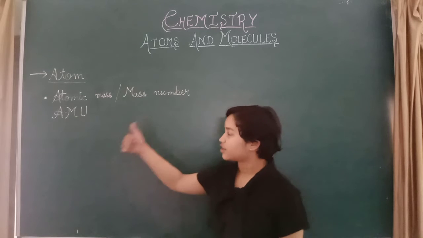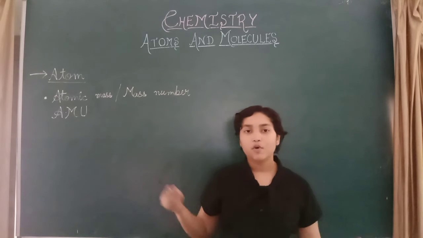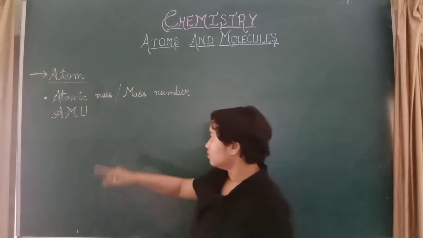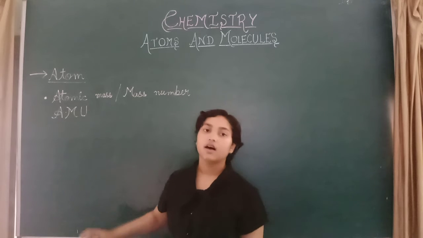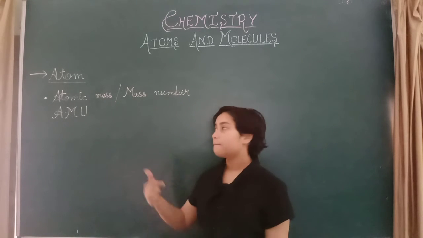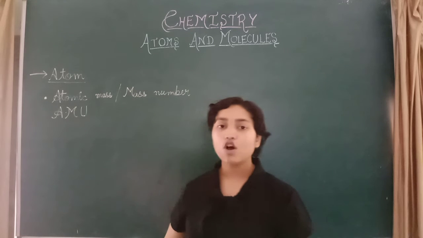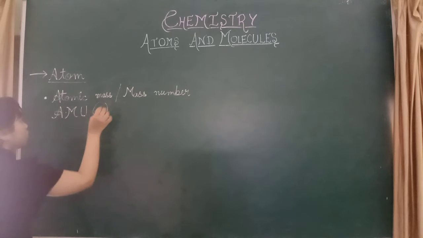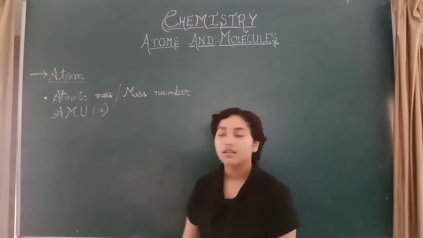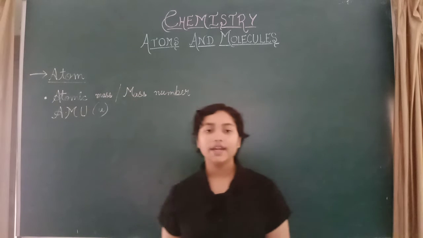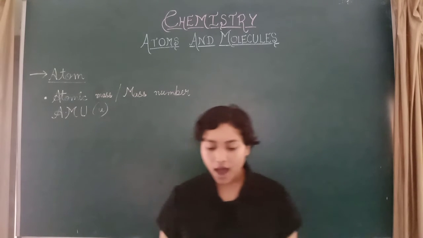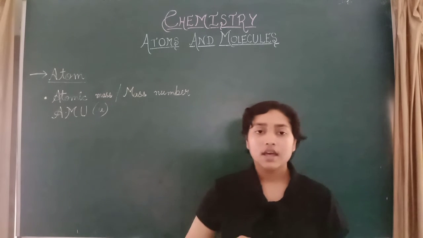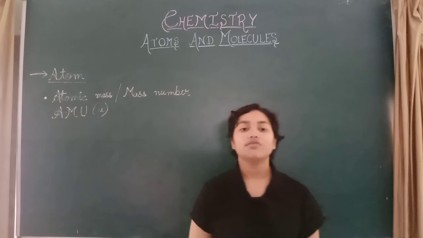Now we will come to atomic mass or mass number. They both are the same. In this portion we will cover what AMU, atomic mass unit, is. It is also denoted by small u. So AMU, atomic mass unit, can be defined as the one atomic mass of any element which is exactly equal to 1/12 of a carbon-12 atom.